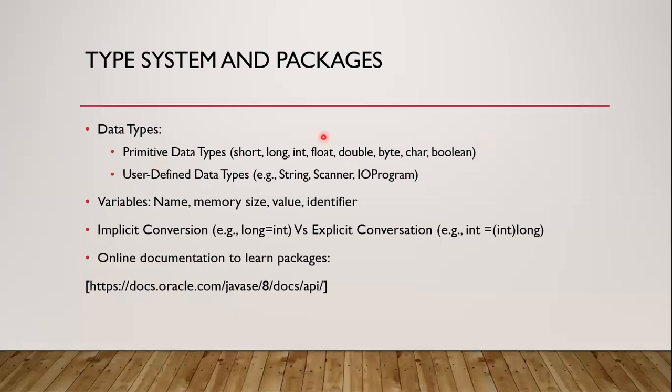Java supports 8 primitive types as shown here. Out of these, int, long, and short are for whole numbers, integer types. Float and double are for real numbers, numbers with fractions. Char is for characters, boolean is for true and false, and byte is for an 8-bit value.